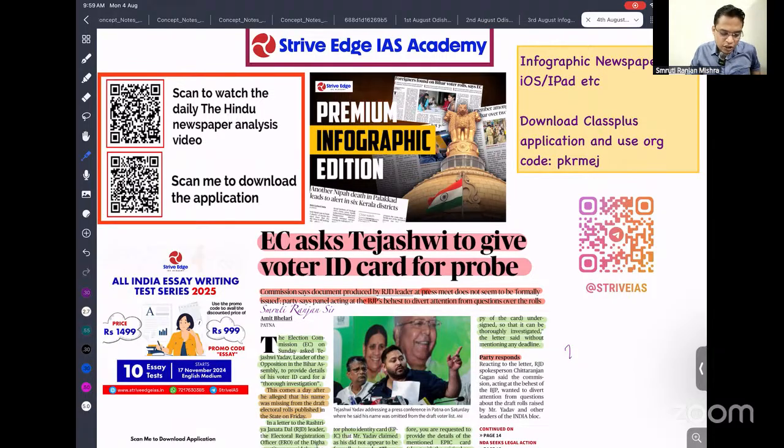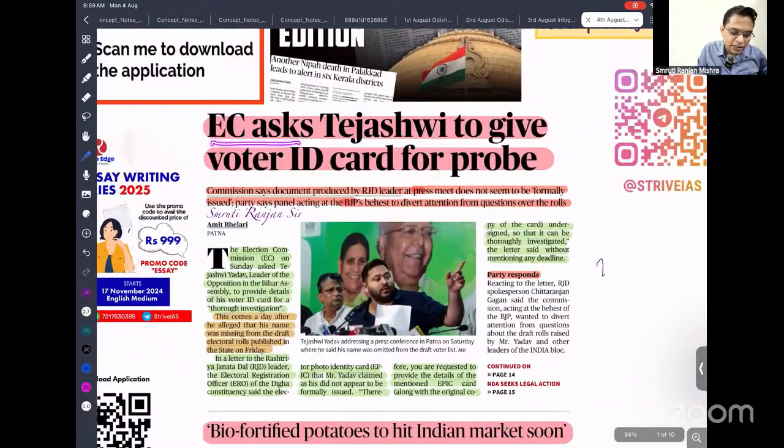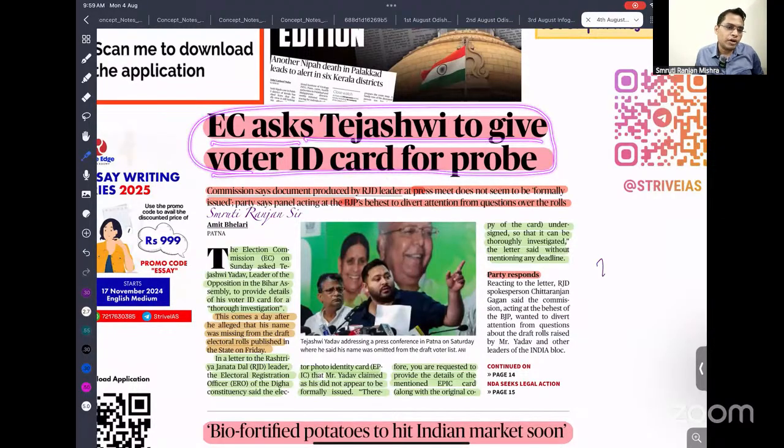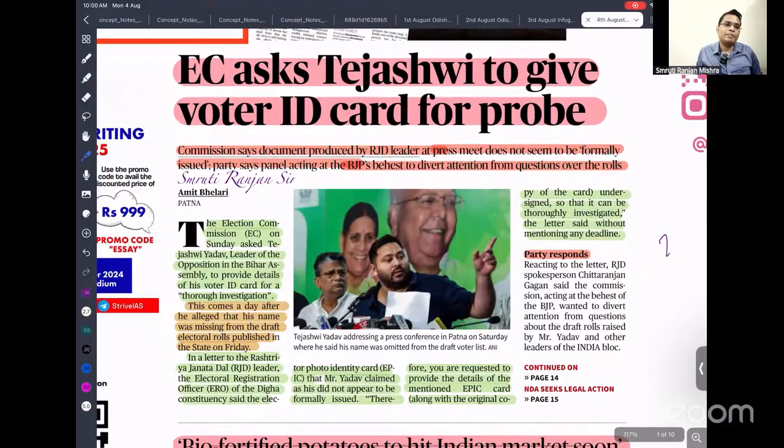चलिए आगे बढ़ते हैं. So the first one is: Election Commission asks Tejashwi to give voter ID as proof. देखो, this is very political news, not important for us, but what is important is that a constitutional body should maintain its integrity. It should not be biased. It should rise above petty politics, rise above favoring any party. It should conduct itself in an impartial way.